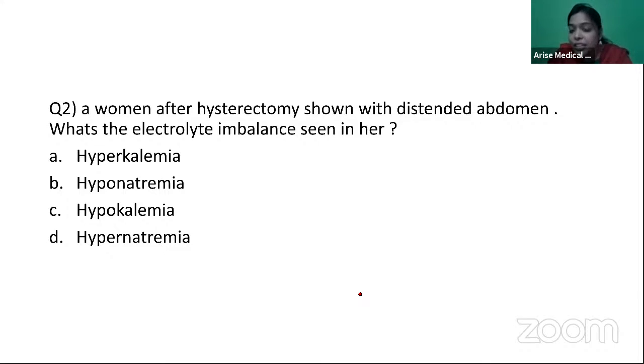A woman after hysterectomy shows a distended abdomen. What electrolyte imbalance is seen in her? It is hypokalemia. Not only post hysterectomy, post LSCS also you can see this. Post any surgeries you can see this.